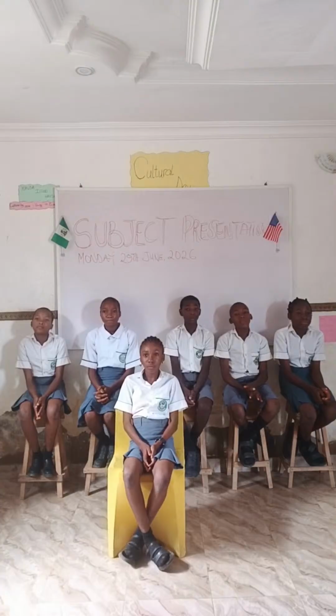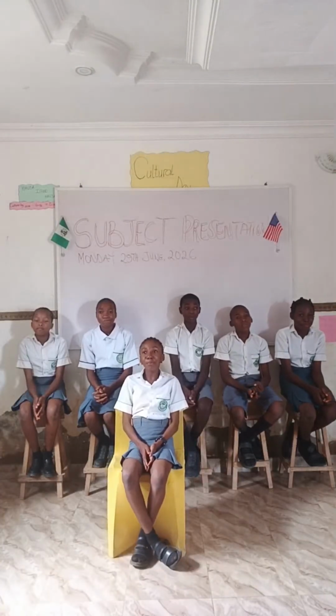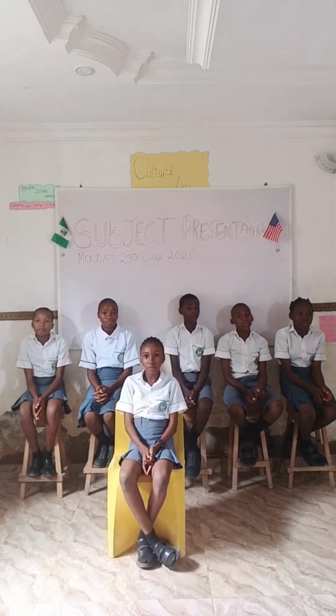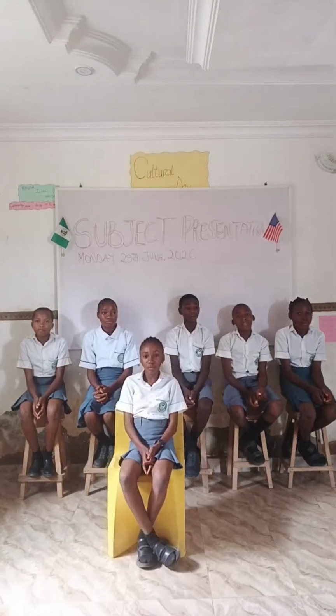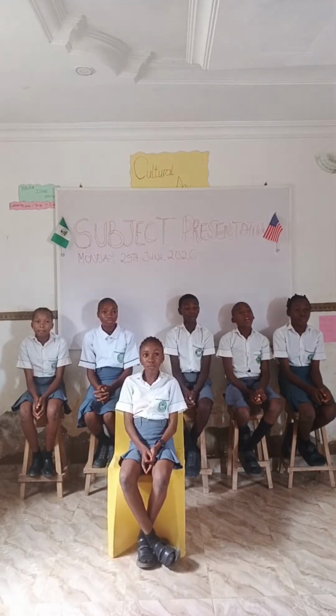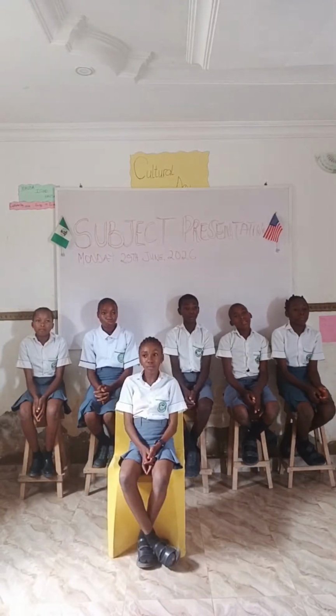Traditional means of communication. One, the use of drum or gongs. Two, the use of town crier. Three, the use of baton shoots. Four, the use of symbols or objects.